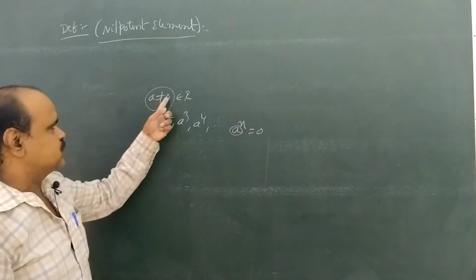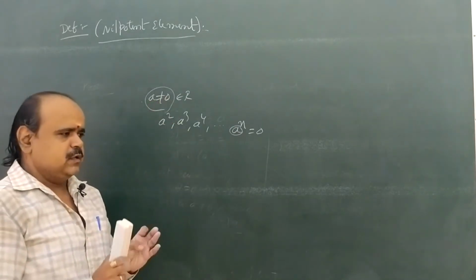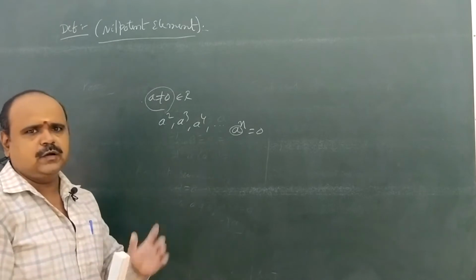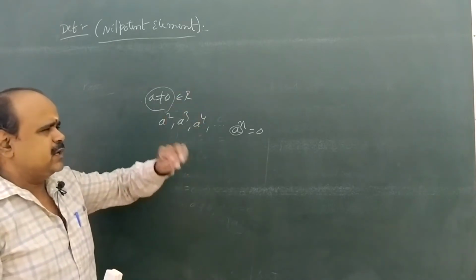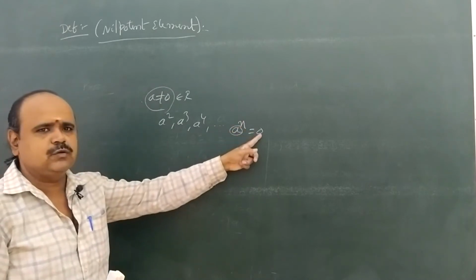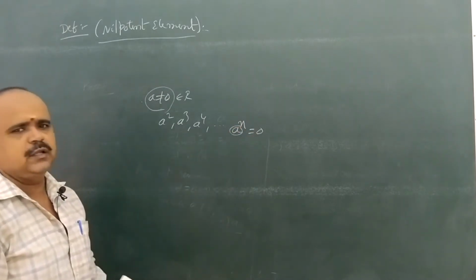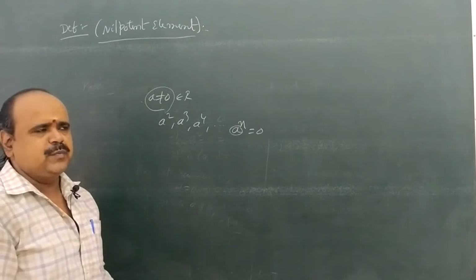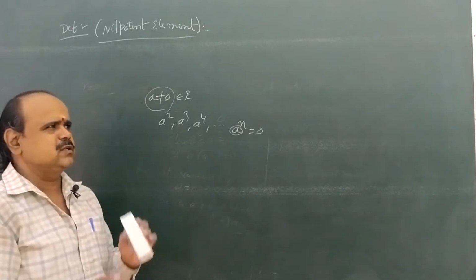Here a is non-zero, but keep finding a square, a cube, a power 4. At some certain integral power n, if a power n equal to 0, then a is called a nilpotent element. But basically in the real number system it is impossible.